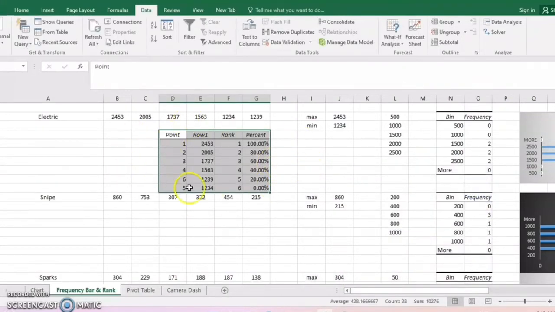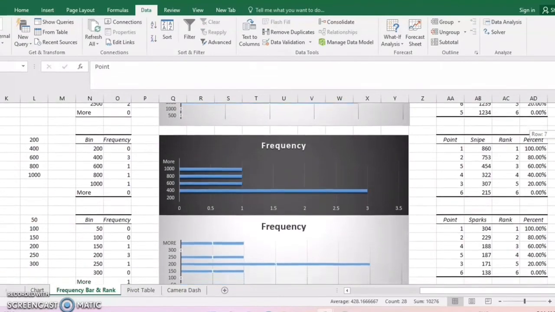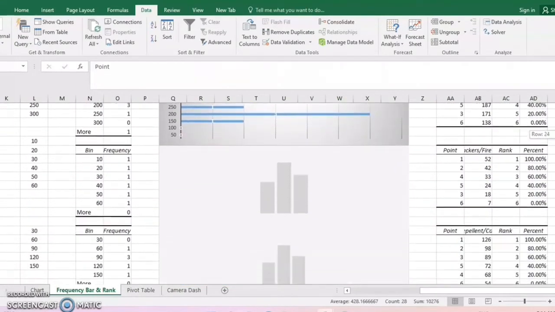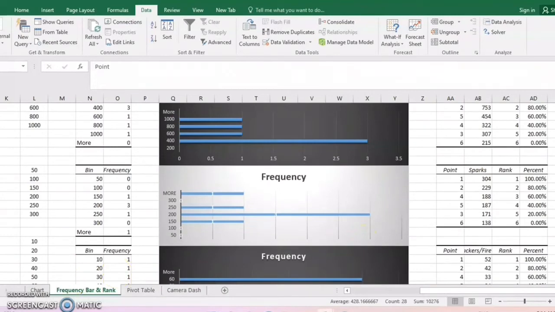Then the result you can see is the same as this. Okay, the rank is from the highest to the lowest, with the percentage and point here. This is for electric and others data, also for post night, sparks, and firecrackers. Okay. That's all for the rank.